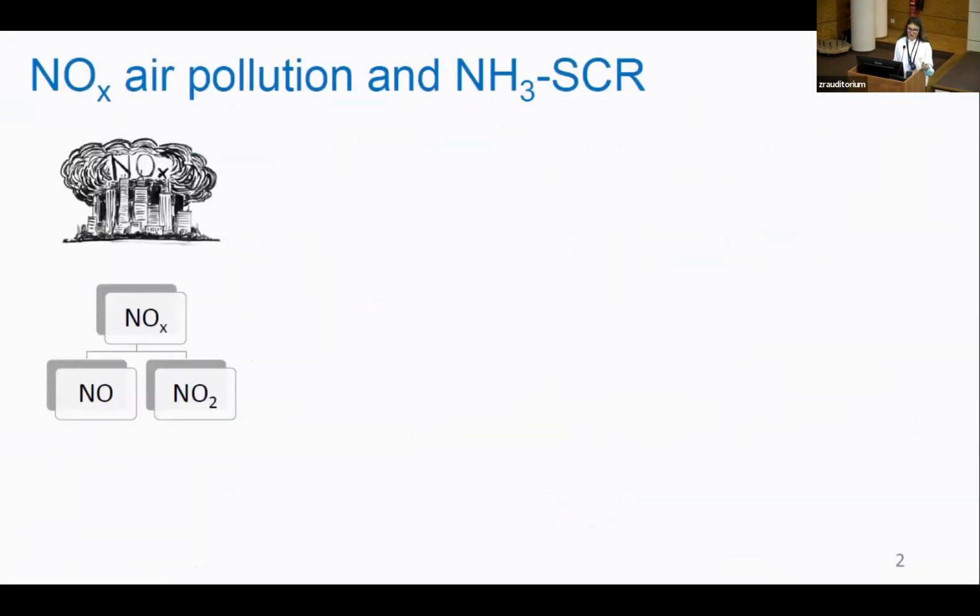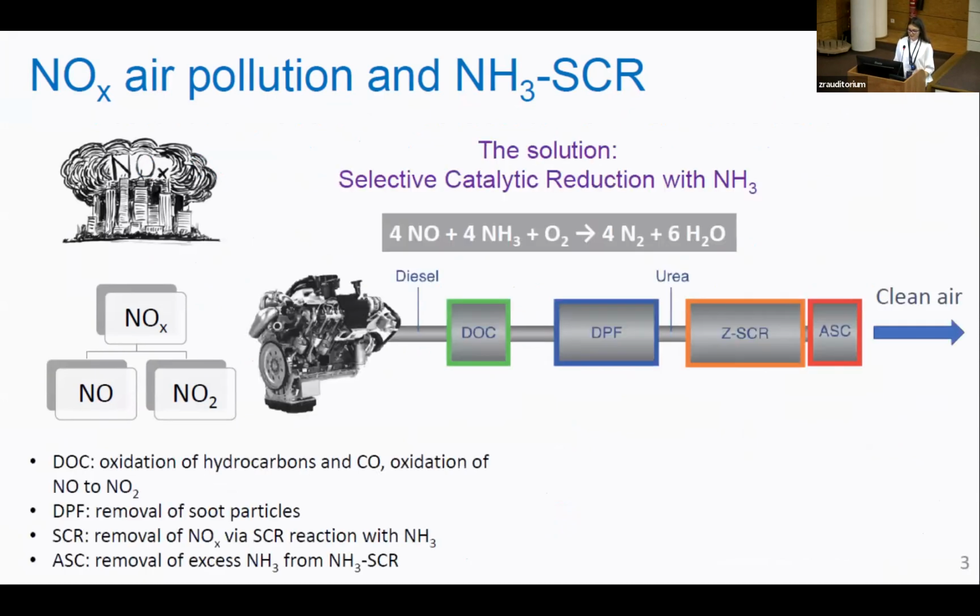The pollution of air by nitrogen oxides is a global environmental challenge. Nitrogen oxides, or NOx, can be quite harmful for humans' health or the environment. But there is a nice solution to this problem.